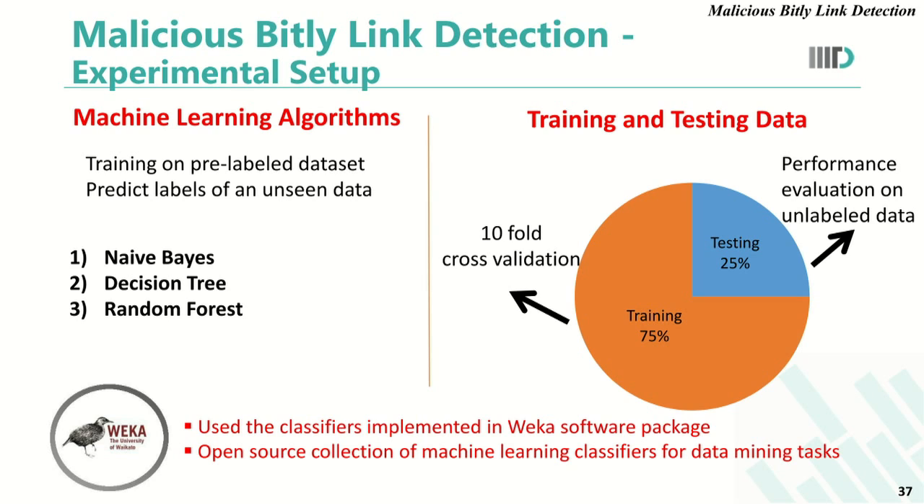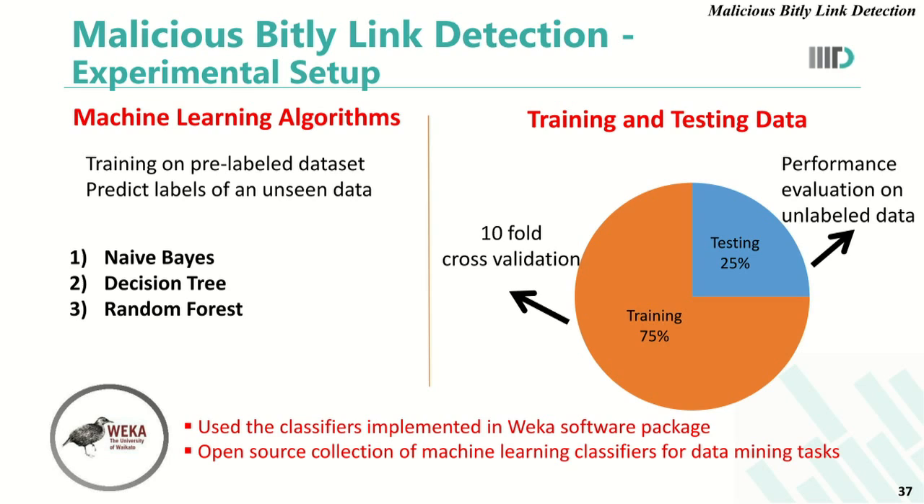Random forest, on the other hand, uses multiple decision trees to take a decision, and the output class is the mode of the classes output by the individual decision trees. Also, the random forest that we use in our dataset controls the problem of overfitting and is advantageous where the size of the data is very, very large. To implement all these three algorithms, we use the Weka software package, which is a standard collection of machine learning classifiers for data mining tasks.